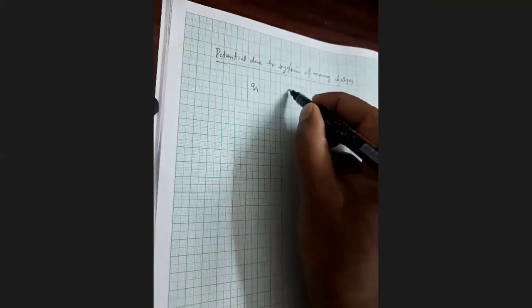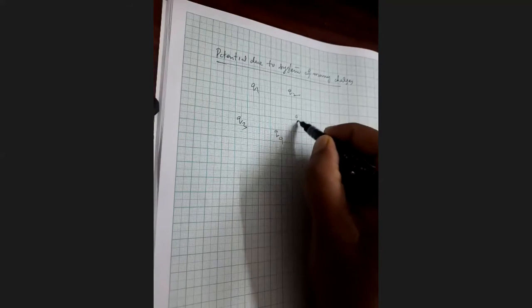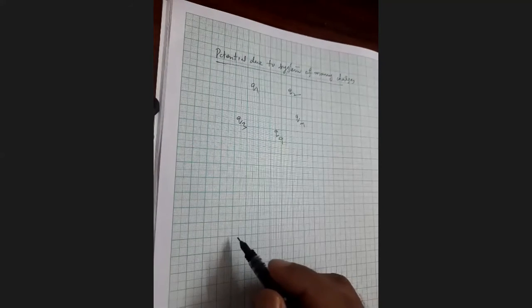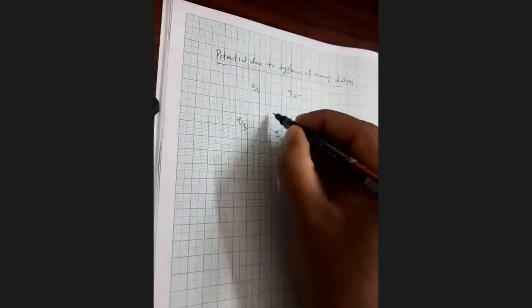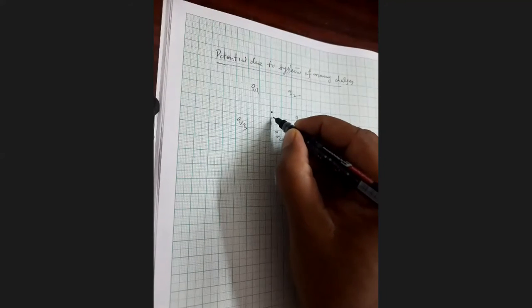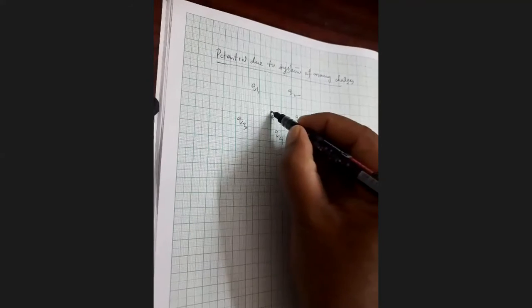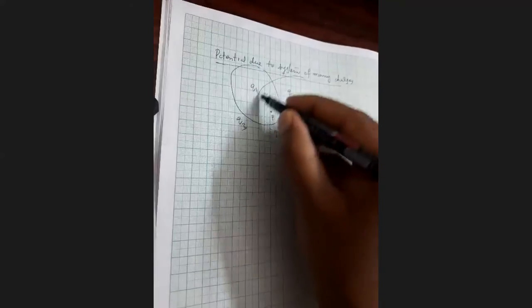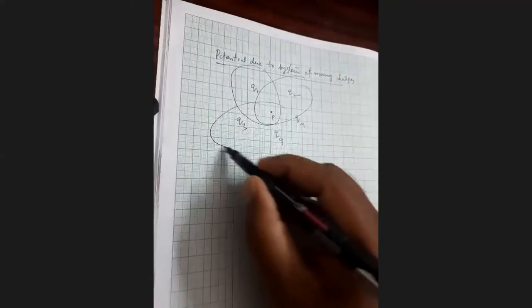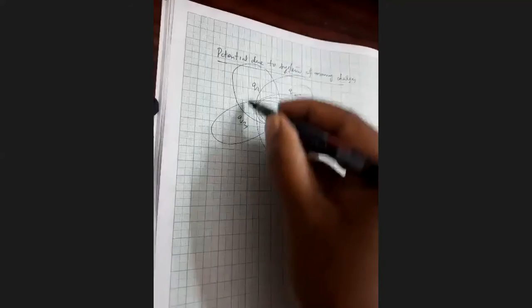Say Q1, Q2, Q3, Q4, some Qn. There are 5 charges in the space. Now we have to calculate the potential at the point P, right? So at this point, there is the electric field of Q1, electric field of Q2, electric field of Q3, Q4 electric field, Qn electric field, all are acting here.